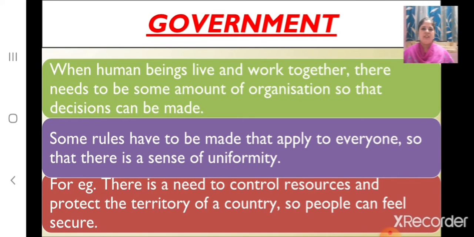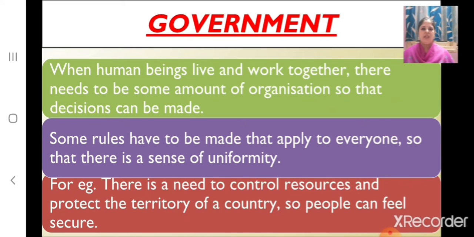And why is it necessary for the government to do so? We know that human beings live and work together. So, there needs to be some amount of organization so that decisions can be made, and some rules have to be made that apply to everyone so that there is a sense of uniformity.